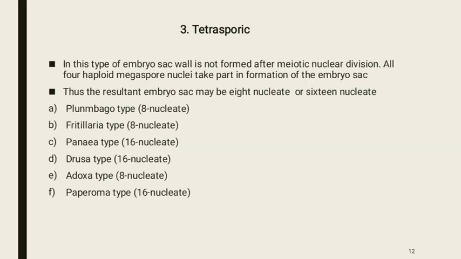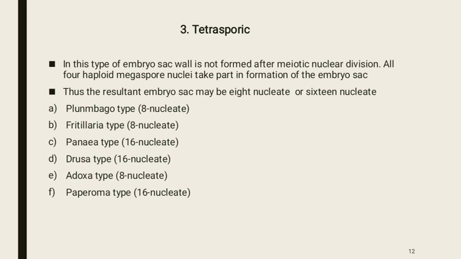The third type is tetrasporic type. In this type of embryo sac, a wall is not formed after meiotic nuclear division. All 4 haploid megaspore nuclei take part in the formation of the embryo sac.